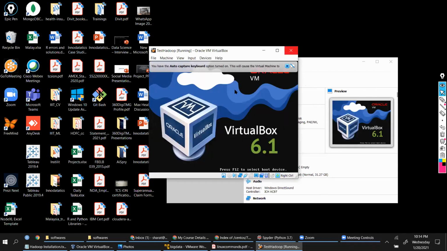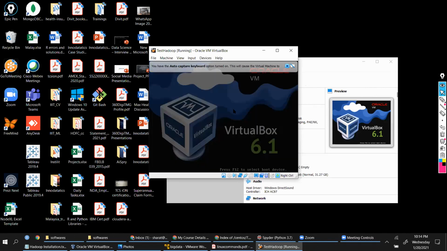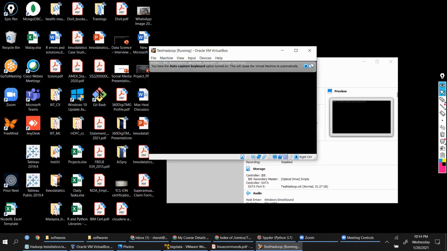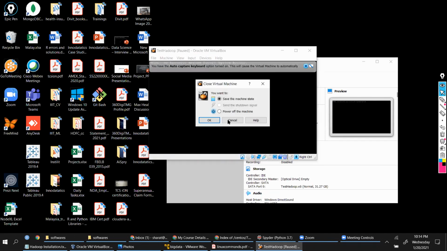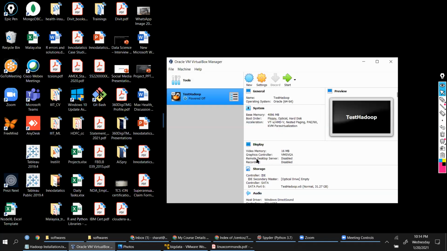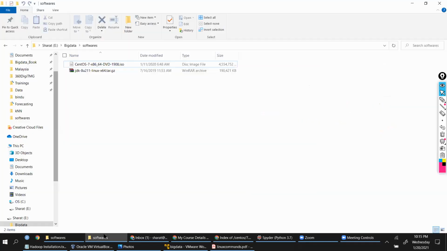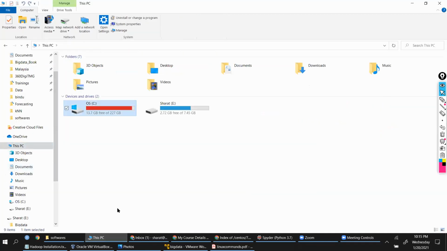So I'll not start it. We'll stop it here because I've already installed VMware and I have the setting done, so I'm not doing it in VirtualBox. I'm powering off the machine, though I've not created it. It says power off. And just to save storage space, I'm removing this. It will occupy some storage space. Unfortunately, my hard disk is always in red color, so I keep saving the storage space. So that's the VirtualBox option, guys.